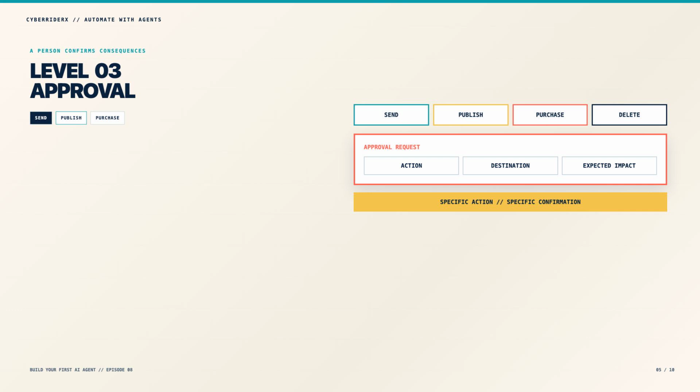Approval must be specific to that action, not a vague permission granted earlier. The person should know exactly what will happen before confirming. After approval, the agent may execute only the reviewed action. This boundary preserves speed while keeping consequential decisions under human control.